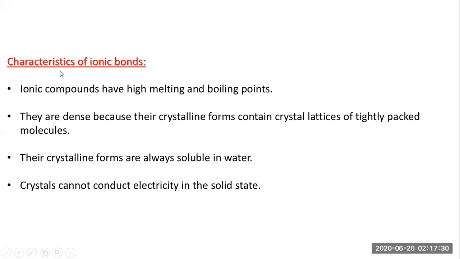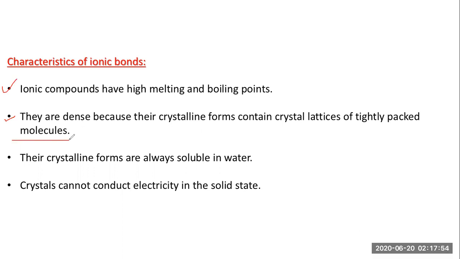Ionic bond, the first characteristic is this: ionic compounds have high melting and boiling points because the bond is very strong. So they possess a high melting point and boiling point. They are dense because their crystalline forms contain a crystalline lattice of tightly packed molecules.